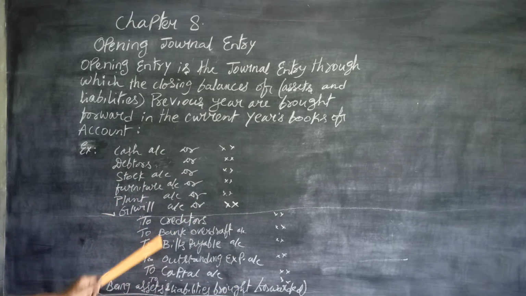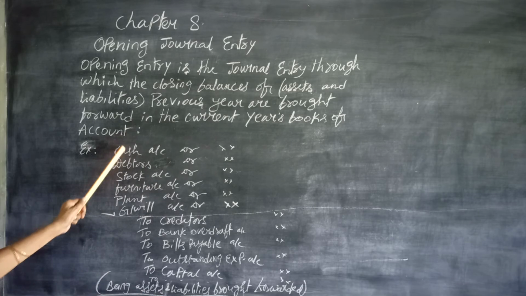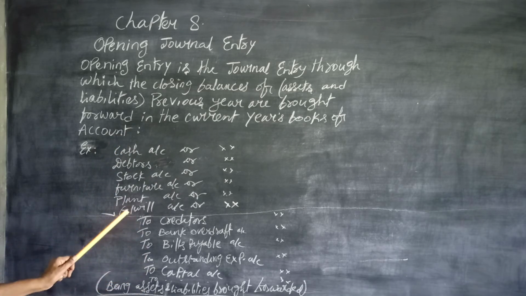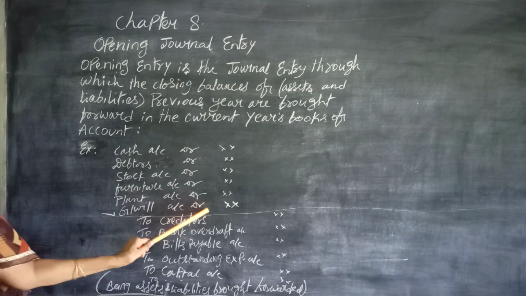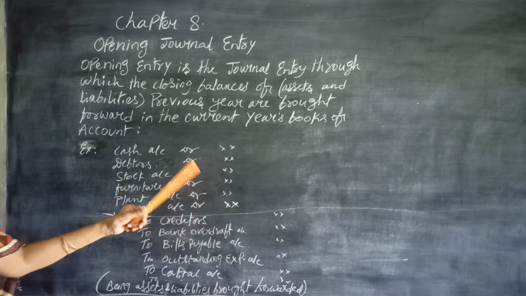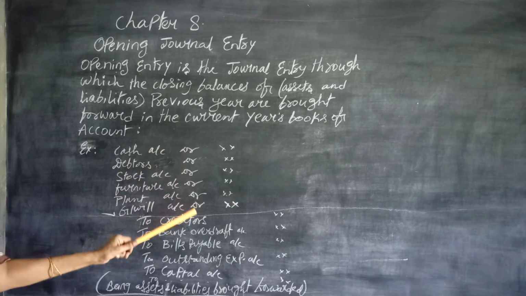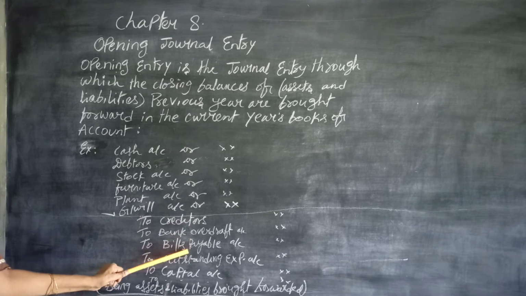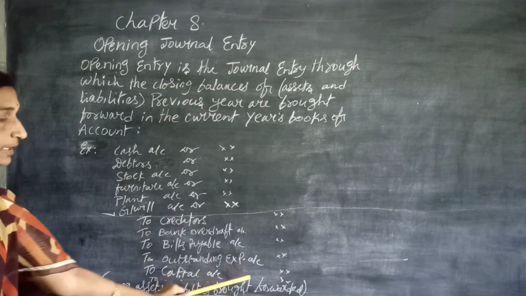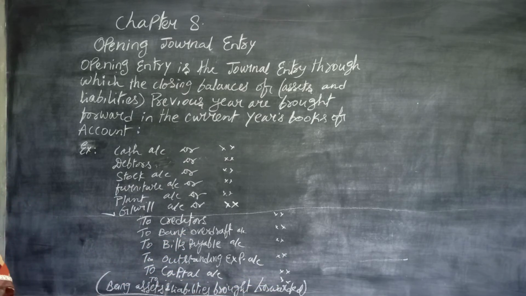If not equal, and debits are lesser than credits, then the balance will be debited to goodwill account. On the other hand, if the debits are greater than the credits, then the difference will be credited to capital reserve. This is the opening journal entry or opening entry. More examples I shall give you in written form. Okay.